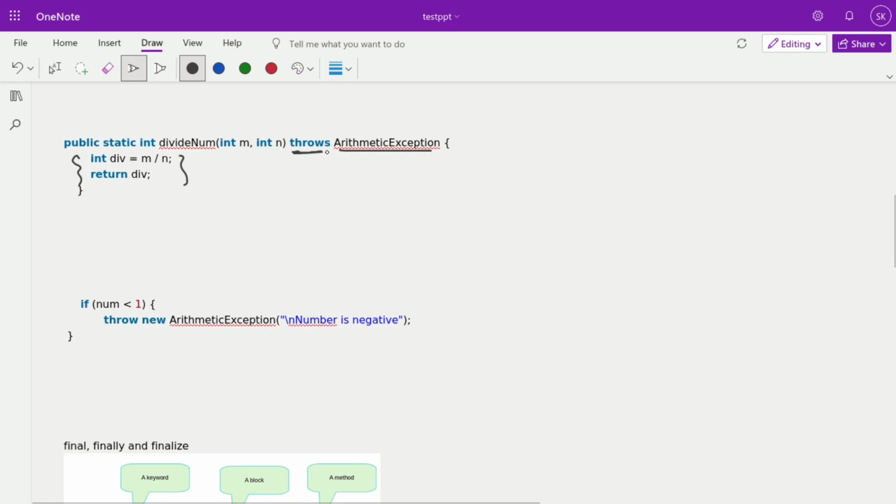Okay, throws means this line of code has a possibility of an arithmetic exception. The chances are there, but I don't want to handle that exception here. I will simply pass, or propagate, that exception to the caller method. That is what is meant by throws.